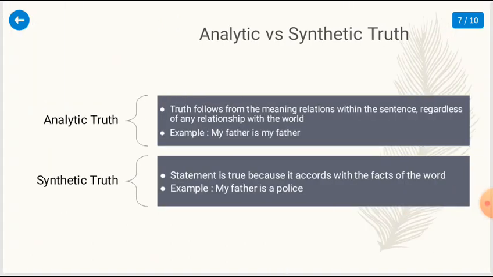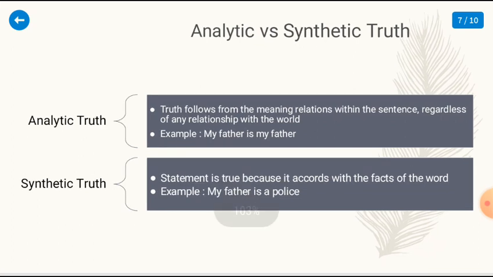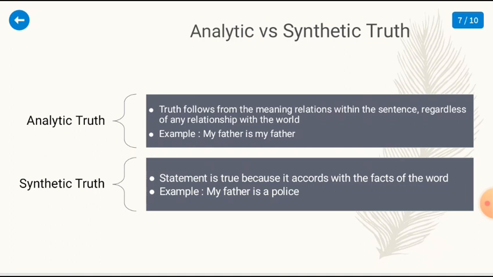And in proposition, there is analytic versus synthetic truth. What is analytic truth? Analytic truth follows from the meaning relation within the sentence, regardless of any relation with the world. So, an example is my father is my father. Itu adalah kalimat yang benar karena my father is my father dan tidak perlu pembuktian.